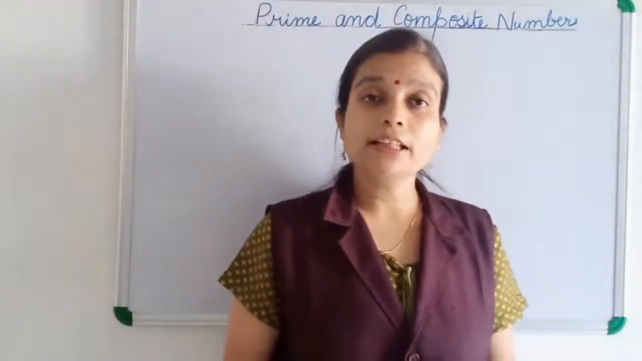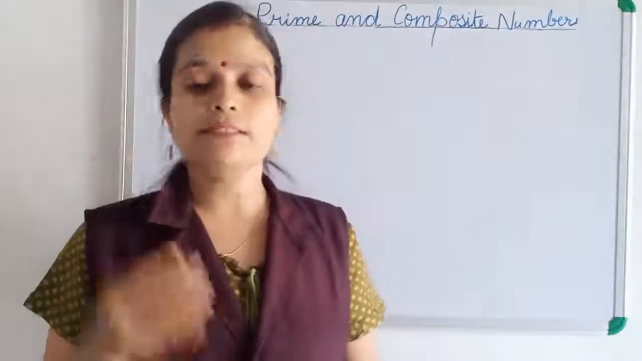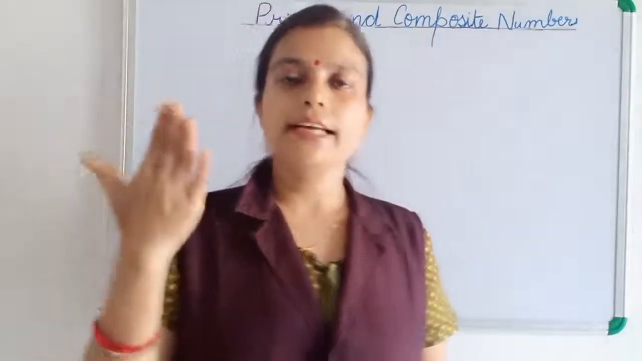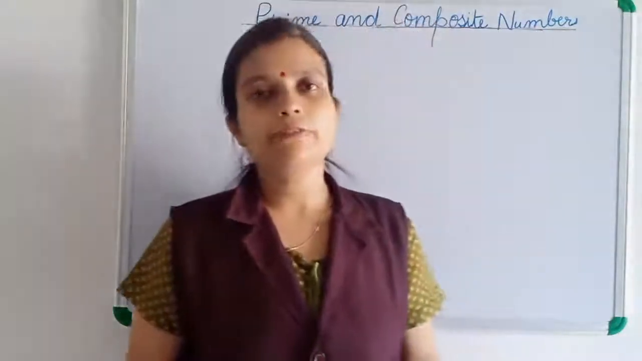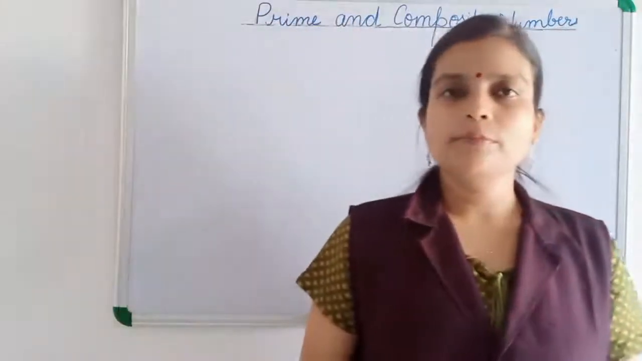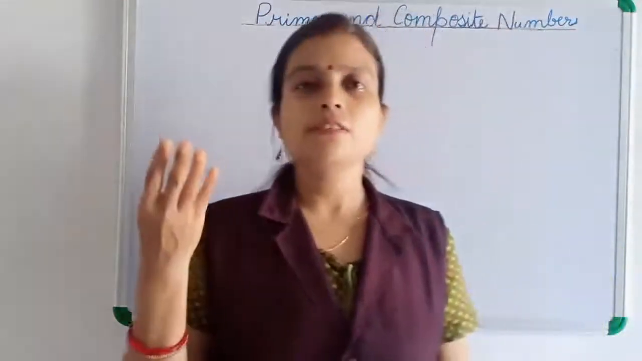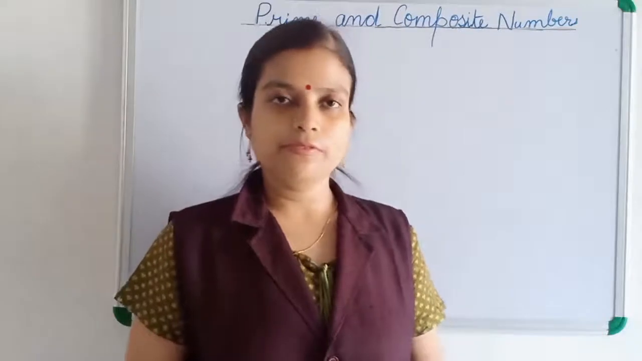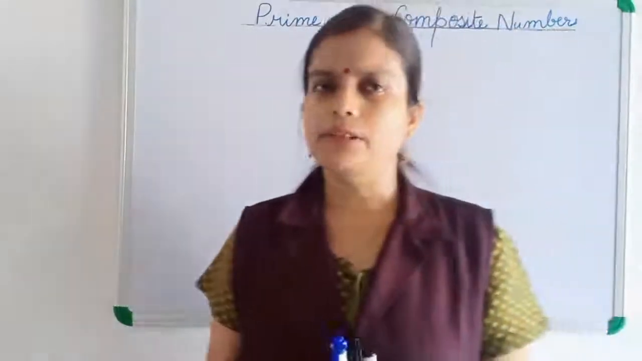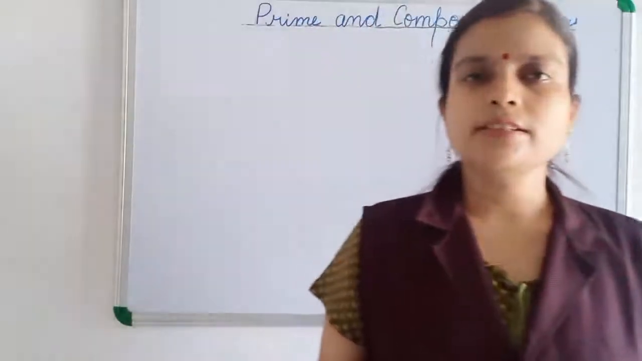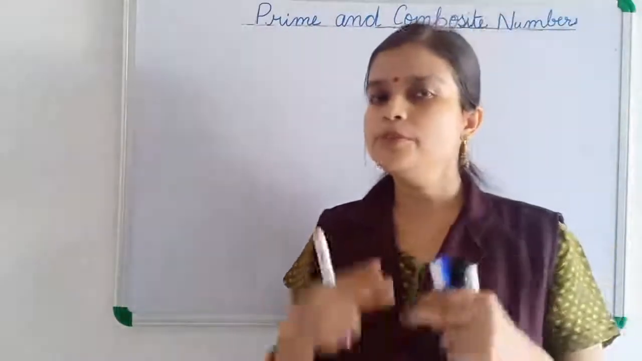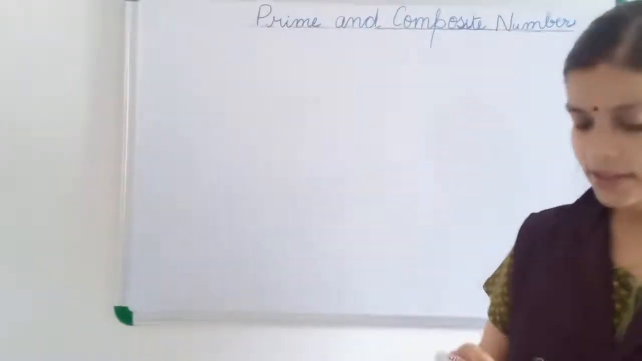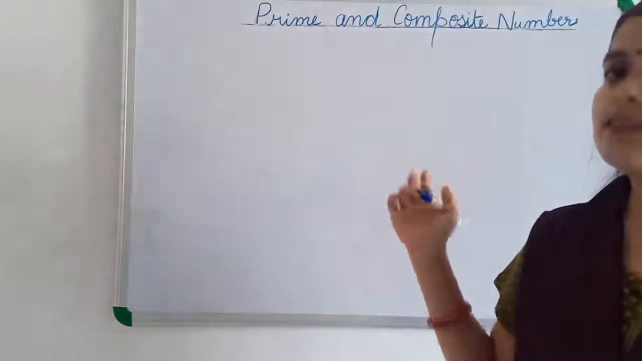And how will we find the even number? We will see that the number which is ending in 0, 2, 4, 6, or 8 is even. Okay? And the rest of the numbers are odd, which are not ending with 0, 2, 4, 6, 8. Those are odd numbers. We know what is odd number and what is even number. So now in this class we are going to discuss 2 more types of number, that is prime number and composite number.